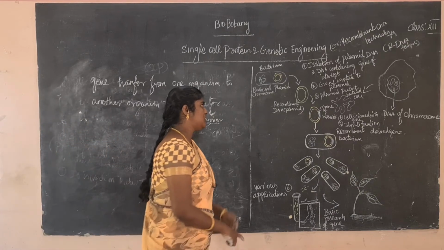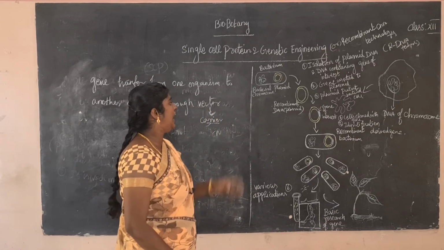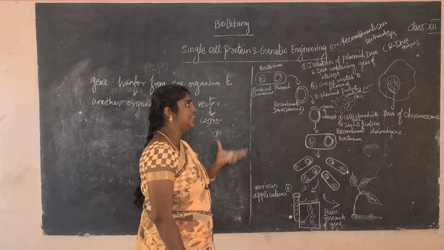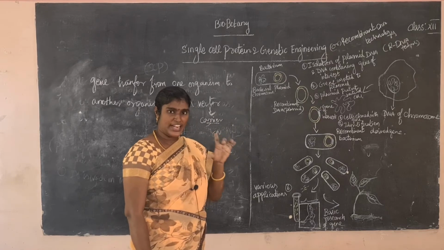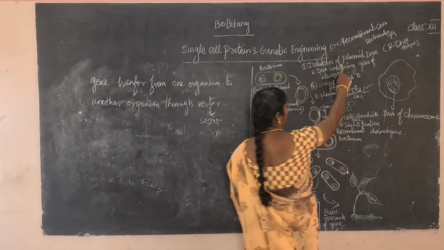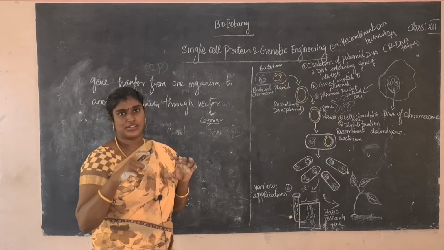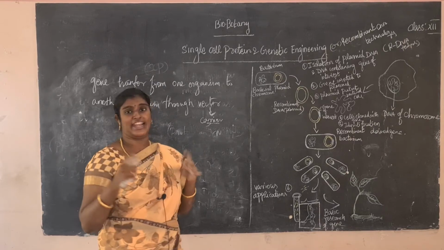Okay? So the first step is isolation of plasmid DNA. The first technique we need is isolation of plasmid DNA. What is the meaning of plasmid DNA? New DNA, the interested DNA, DNA containing the gene of interest.